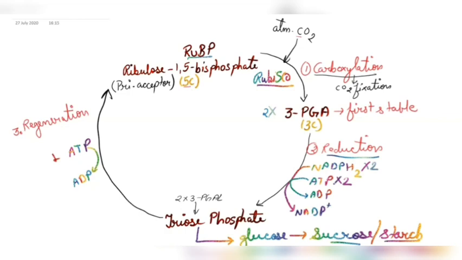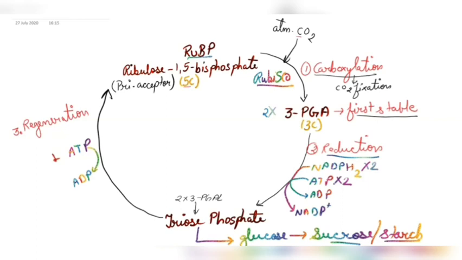The first product formed by carboxylation is a keto compound, which is an unstable product. So that unstable product will break into two molecules of 3-PGA. Hence, it is known as the first stable product of the C3 cycle.